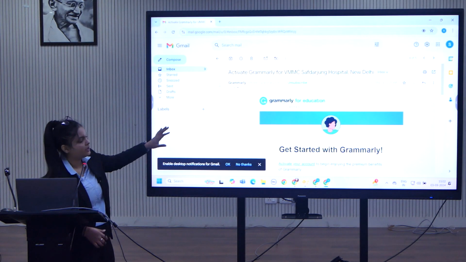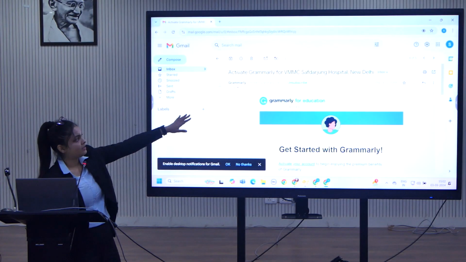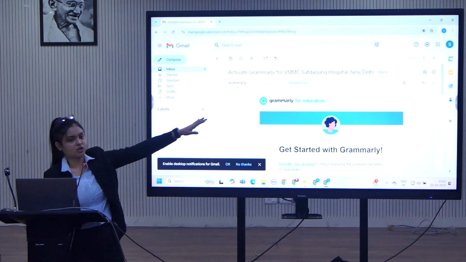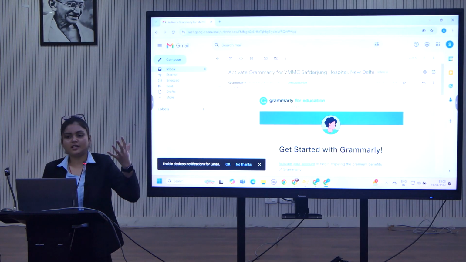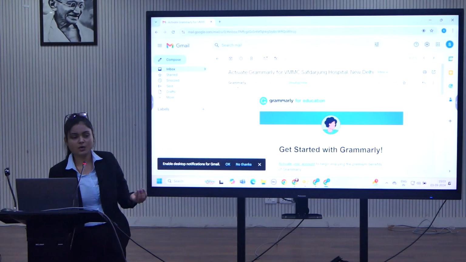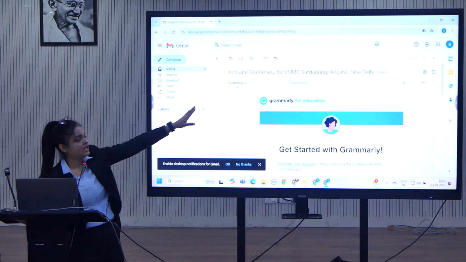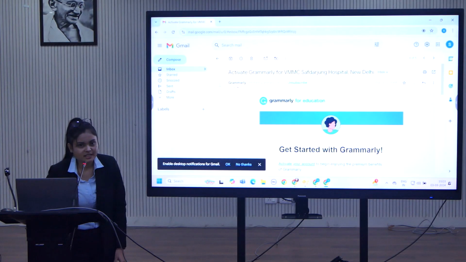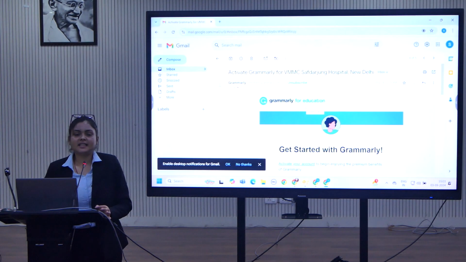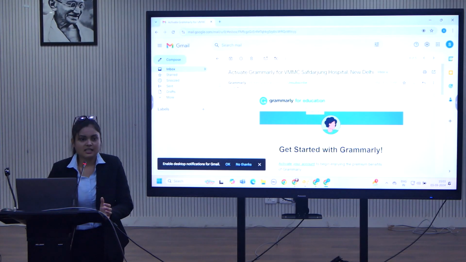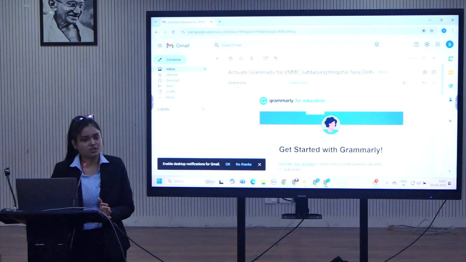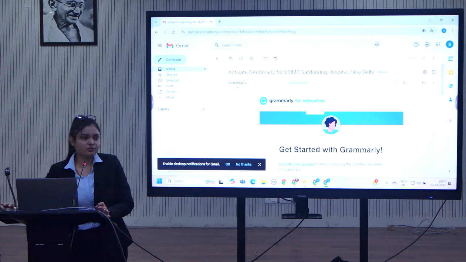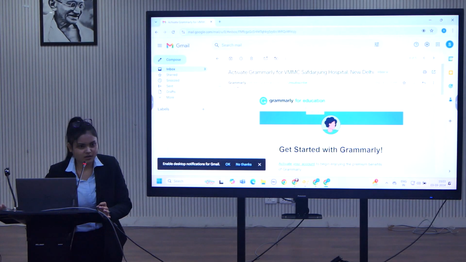So this is a kind of dummy email, you can say: Activate Grammarly for VMMC Safdarjung Hospital. Similarly, if you have not activated your account till now, you will have this kind of email, Activate Grammarly for Delhi University. This is a system generated email. Sometimes it takes around 24 hours. Let's say if ma'am is sending the invitation today, you may have to wait till tomorrow,